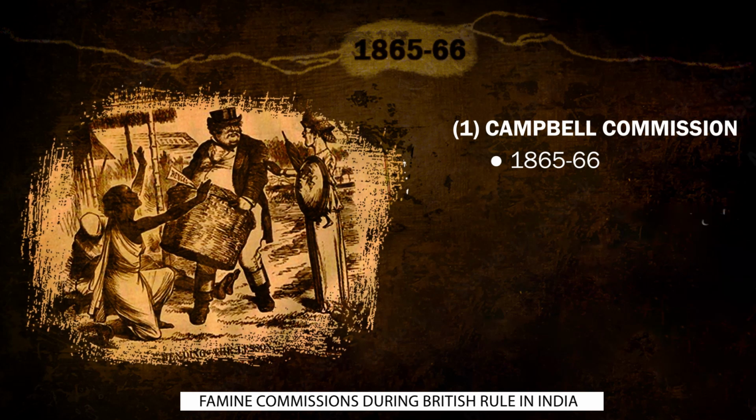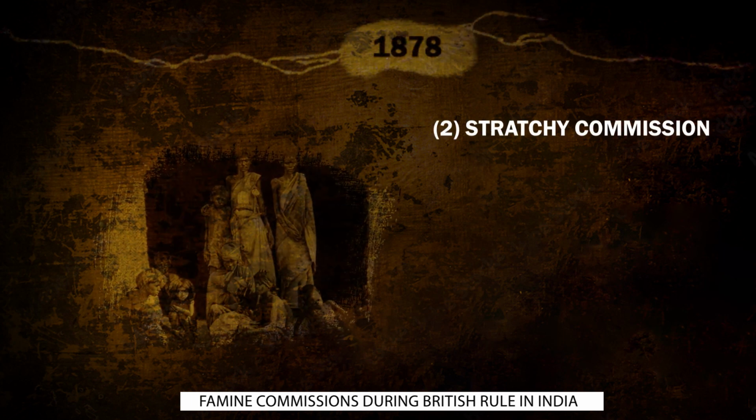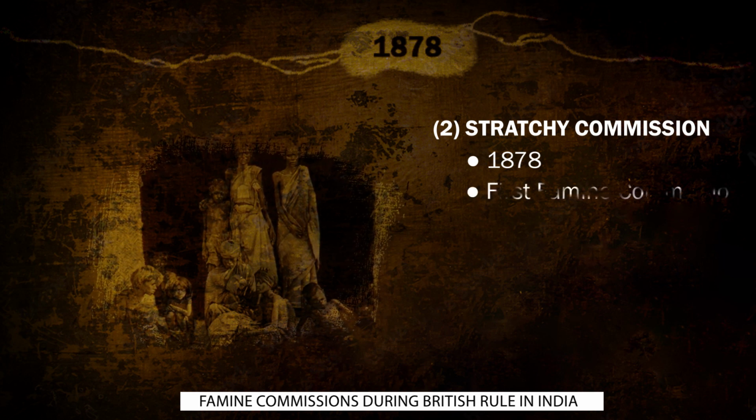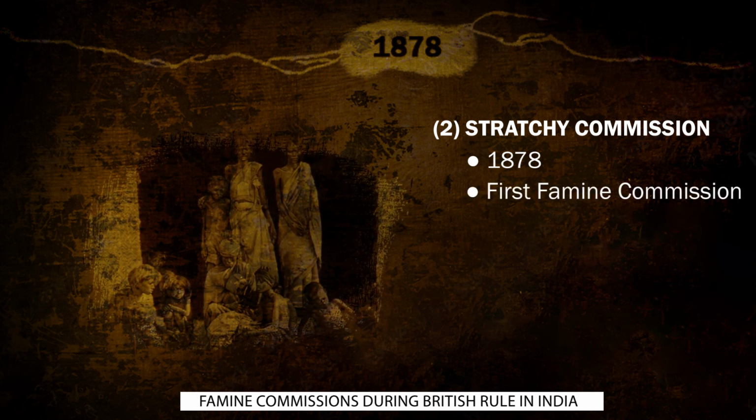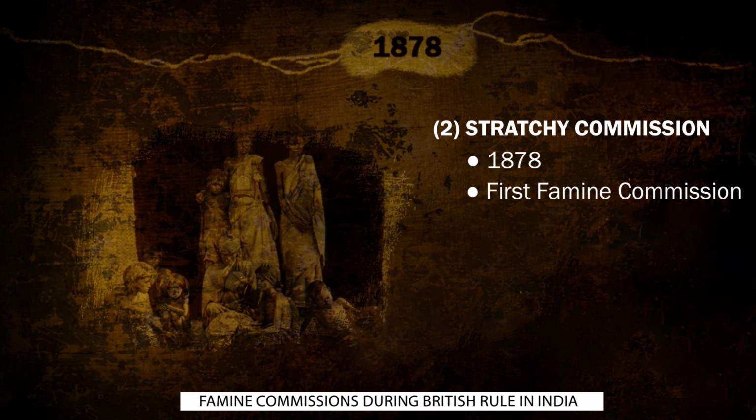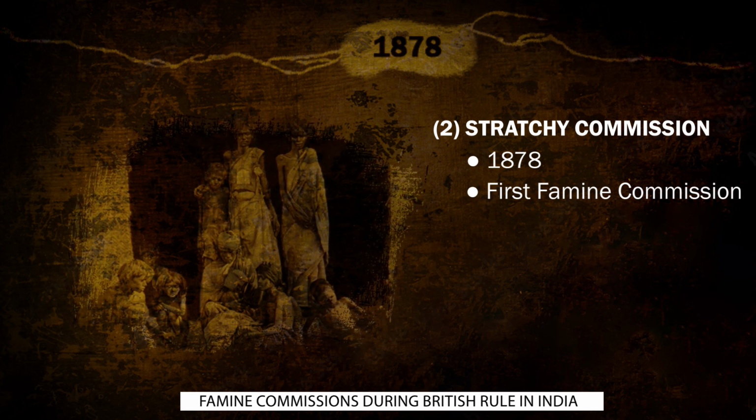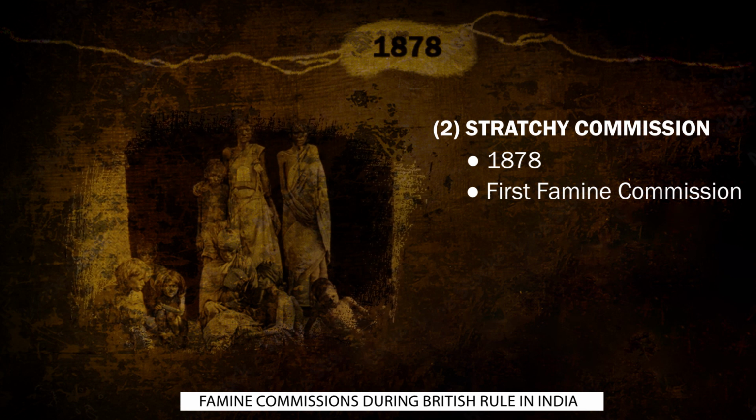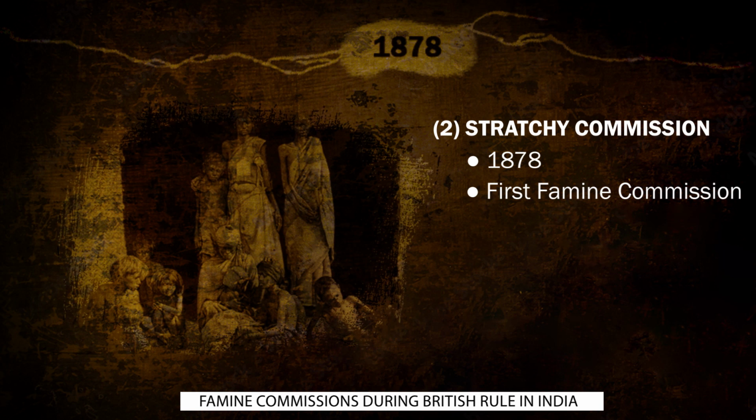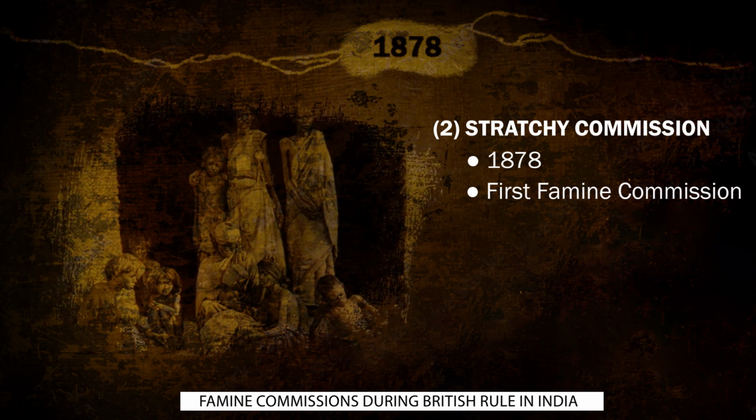committees started. Next comes the Strachey Commission. Strachey Commission was set up in 1878 and it is also known as the first Famine Commission. Yes, because हुआ क्या कि after this Campbell Commission there was another famine और उस famine की वजह से again there was like बहुत ज़्यादा loss हुआ था lives का. It affected the economy. तब सिलसिला शुरू होता है फर्स्ट Famine Commission, सेकेंड Famine Commission, थर्ड Famine Commission. However, उसका बहुत ज़्यादा इम्पैक्ट नहीं हुआ इंडिया में, बट येस लेट्स सी.